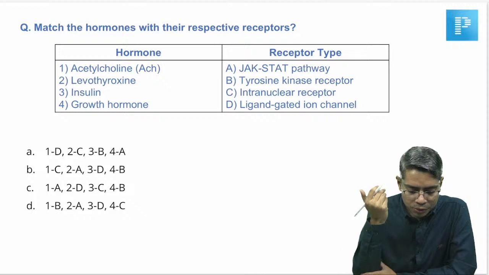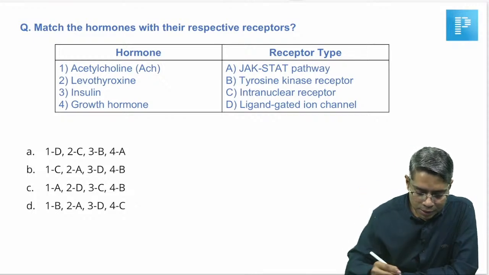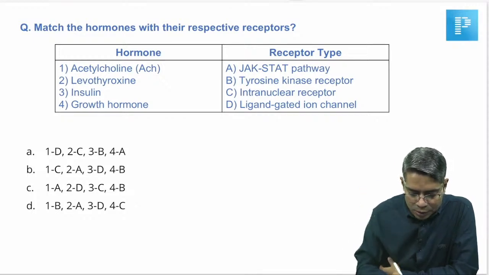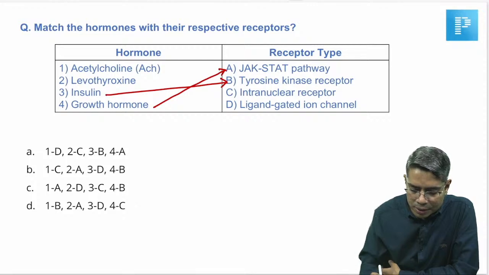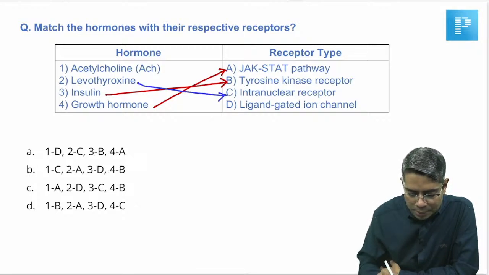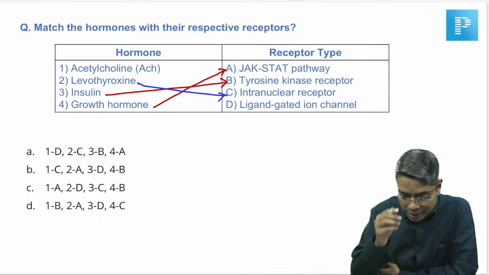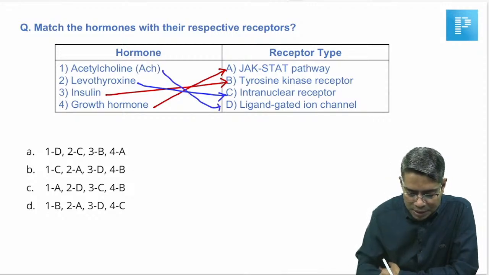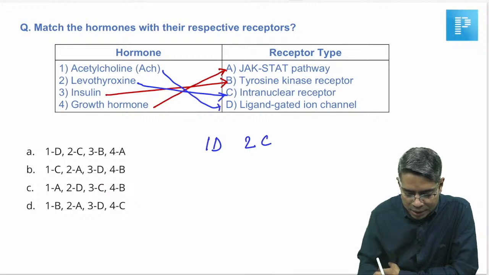So, this growth hormone, match it. Insulin, tyrosine kinase, that will be an easy match. Growth hormone, JAK-STAT pathway. Levothyroxine, we all know that's a nuclear receptor, an intranuclear receptor, and acetylcholine is the remaining. So 1 is with D, 2 with C, 3 with B, and 4 with A.